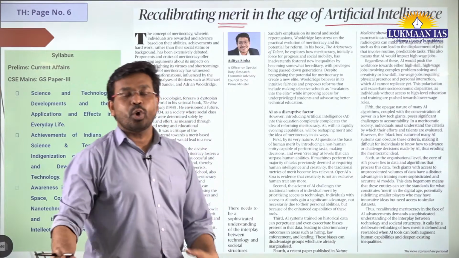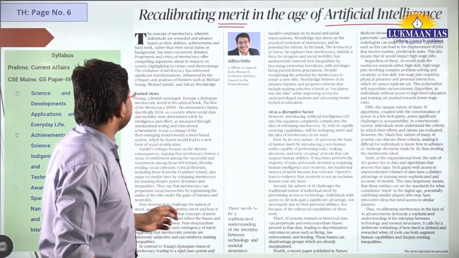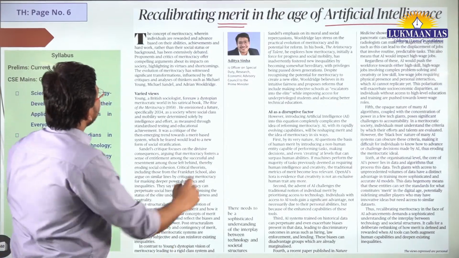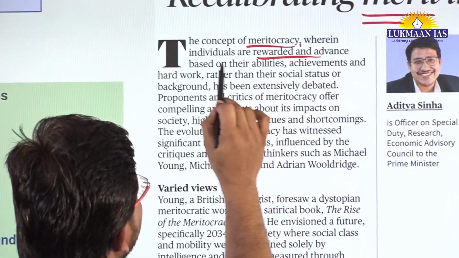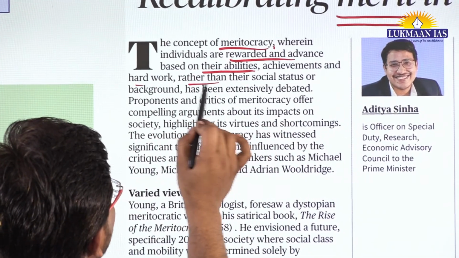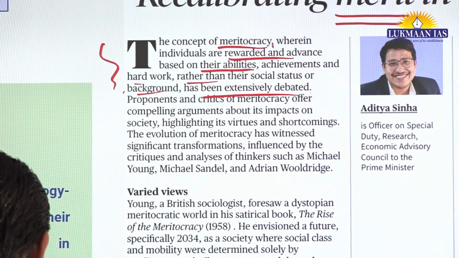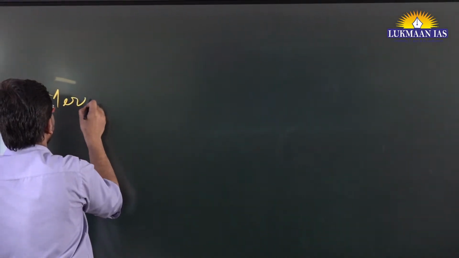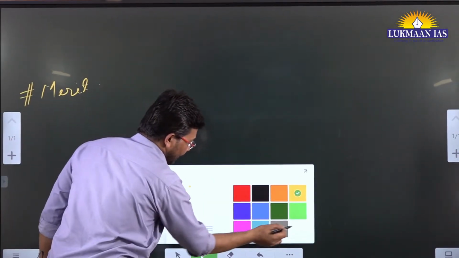All right, so all of us know what we mean by merit. So basically the concept of meritocracy, wherein individuals are rewarded and advanced based on their abilities, achievements and hard work rather than their social status or background, has been extensively debated. So now let us understand the concept of merit. Okay, this is going to be very important.